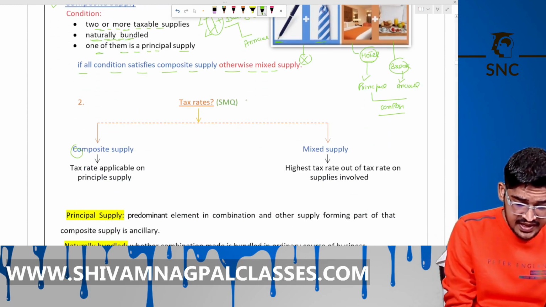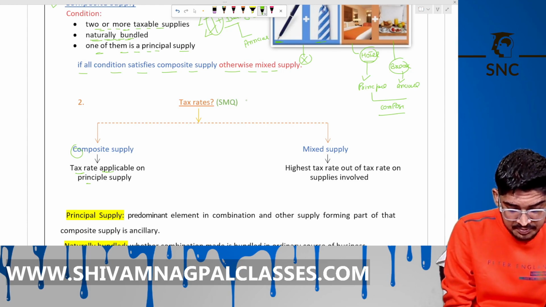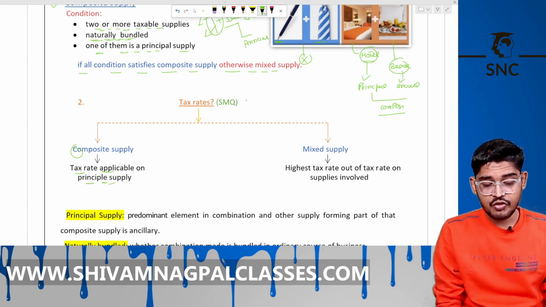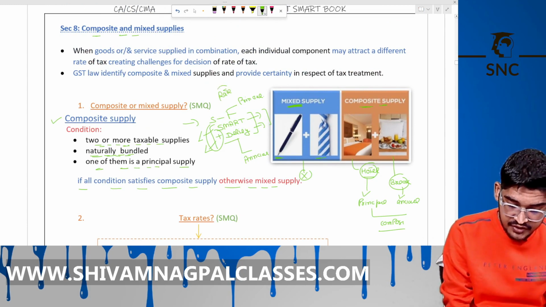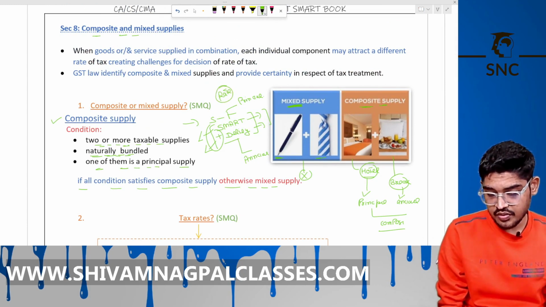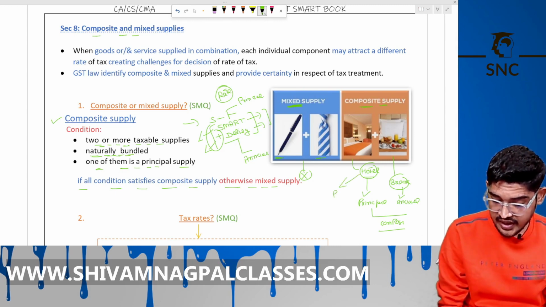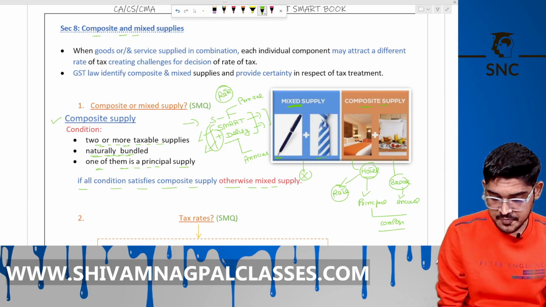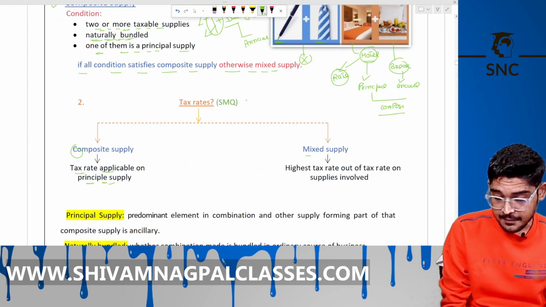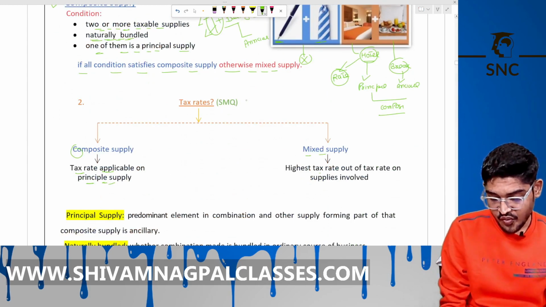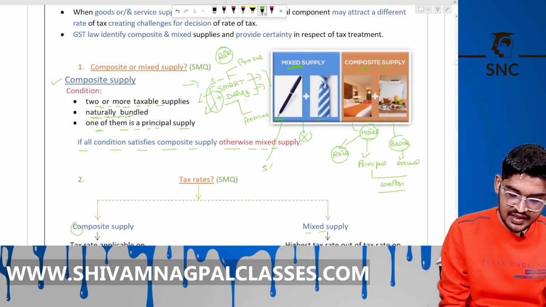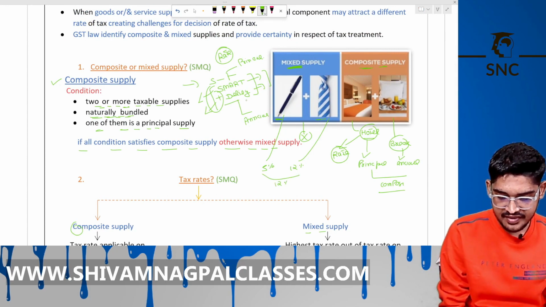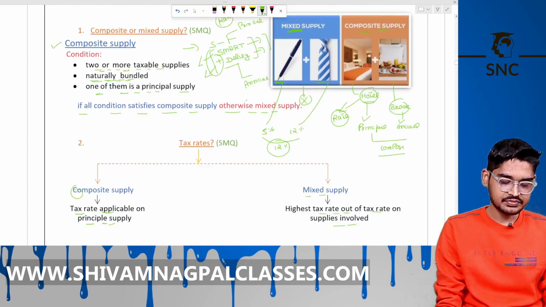For composite supply, the tax rate applicable is that on the principal supply. Like if you buy any book from us, then rate on that book. If you take a hotel room on rent, then rate on that room, not on breakfast. If mixed supply, then the highest rate of tax among the supplies involved. Like on this pen is 5% and on this tie is 12%. Then we apply the highest rate, means 12% here. Is it clear?